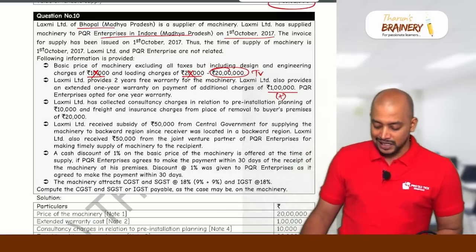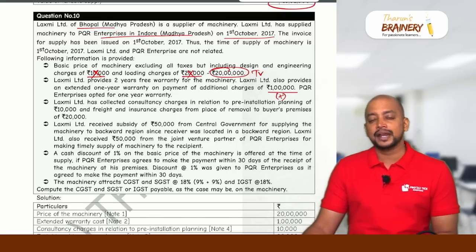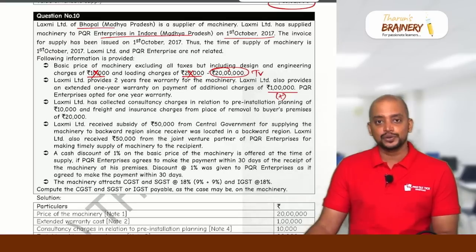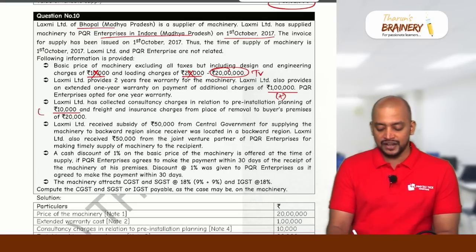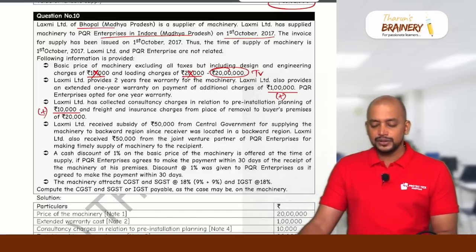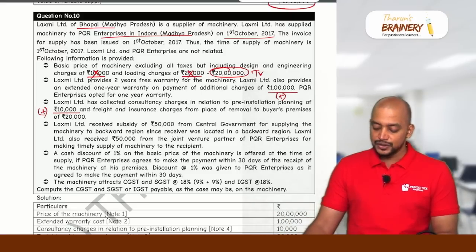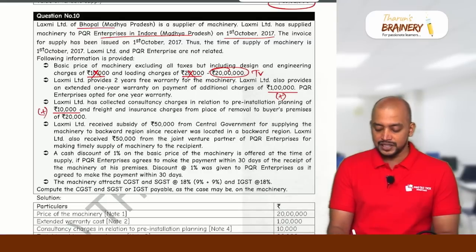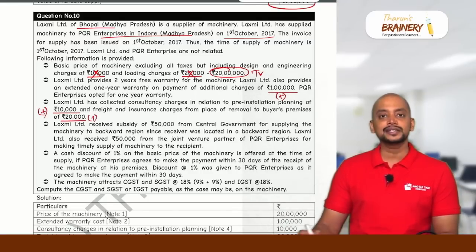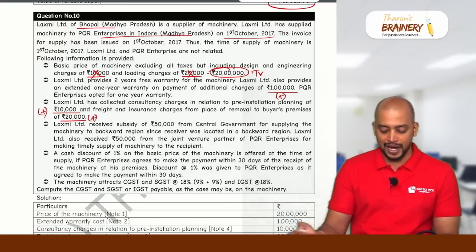Then Lakshmi Limited has collected consultancy charges in relation to pre-installation planning. So pre-installation planning, when is it? Before delivery. So as per 15(2)(c), it is to be included in the value, in the given price not included, so add. Freight and insurance charges from place of removal to buyer's premises. So they have incurred some transportation cost, and as per the contract they need to deliver the goods to the buyer's place. So therefore this particular freight and insurance is before delivery of the goods and charged by the supplier to recipient, so it should be included in the value. In the given price it is not included, so we need to add.